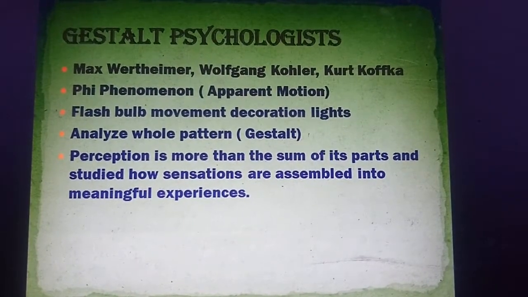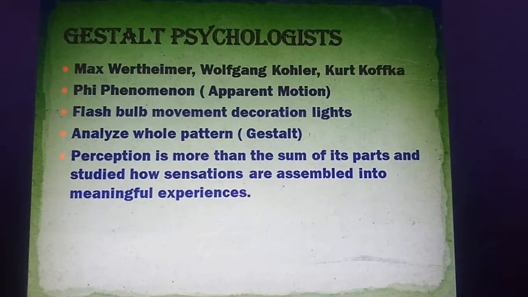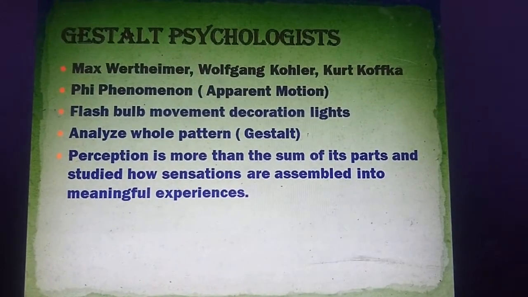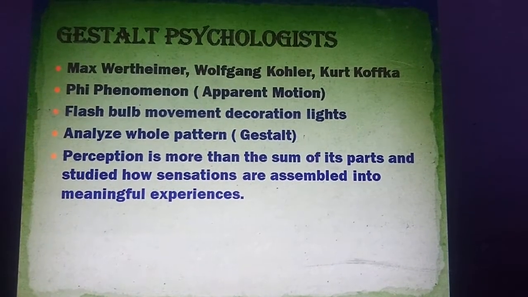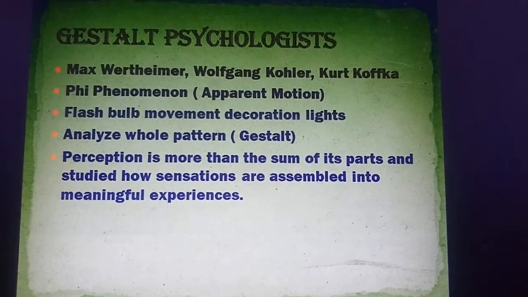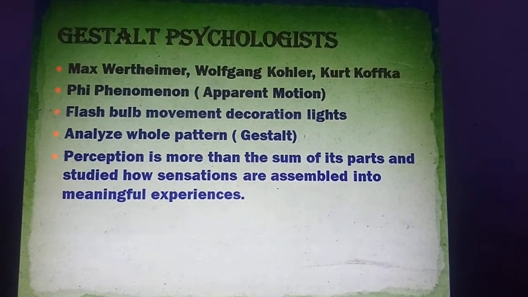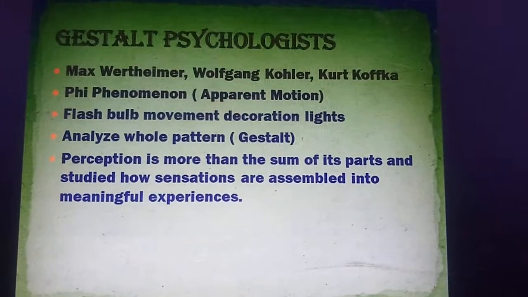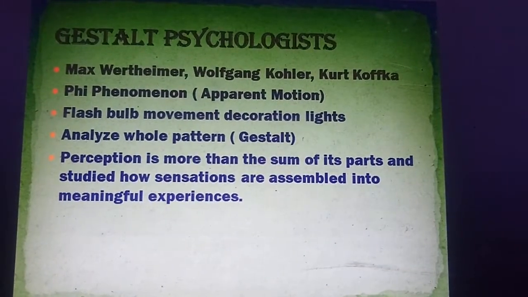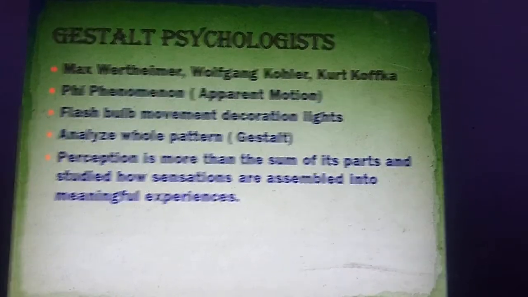We can see it usually in decoration lights. So these psychologists say that we have to analyze the whole pattern. It's not just a part of what we see in the sensations. So they supported Wundt's approach, but also they wanted to improve the way we understand psychology.